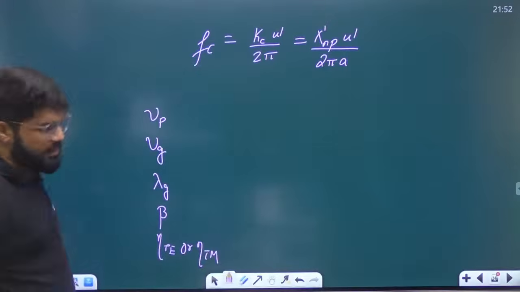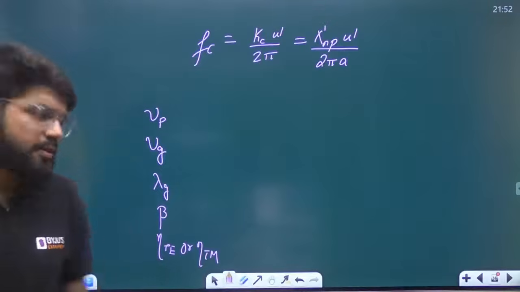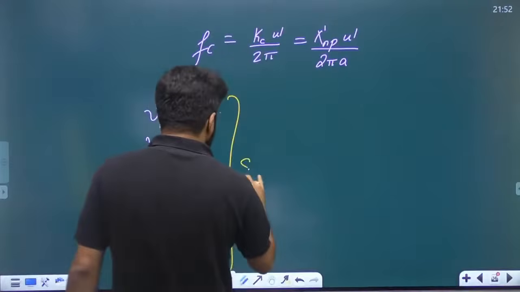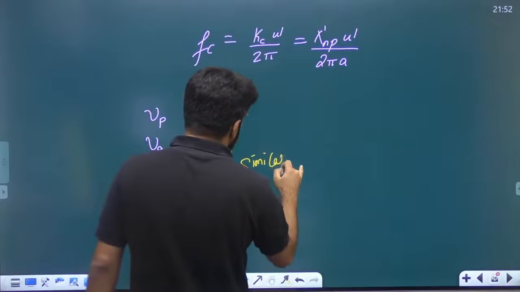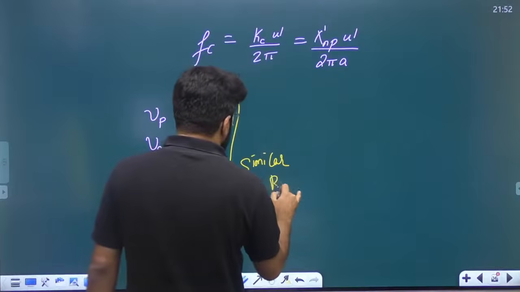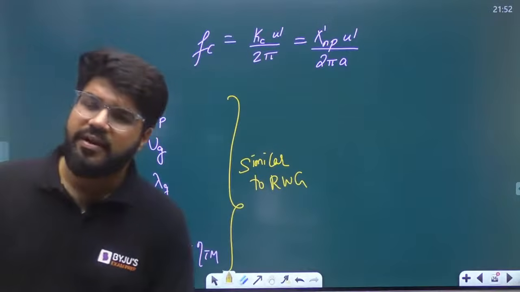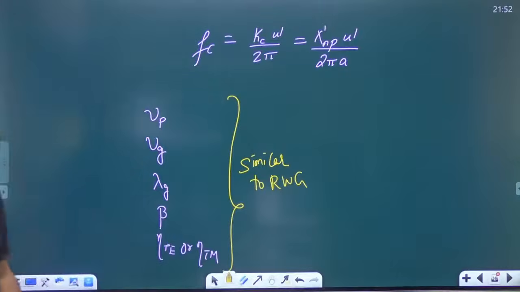Guys, let me tell you one simple thing. One important point for you is that all these formulas are similar to those of the rectangular waveguide. This eases out your study. For the circular waveguide, all the rest of these formulas are similar to the rectangular waveguide.